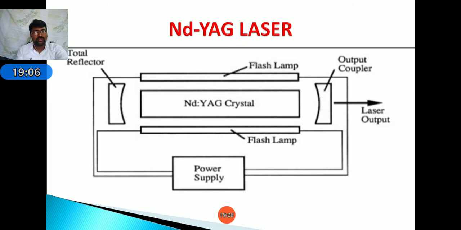This is the diagrammatic representation of the Nd:YAG laser. Here in this laser medium, we are using Nd:YAG. It will be excited due to the application of flash lamps. The flash lamps are blinking by supplying the power supply. Due to this flash lamp, it gets excited, and the electrons in the laser medium will be excited from lower level to higher level. By that, it collects energy, and this energy will pass through the partially reflecting mirror to the workpiece.